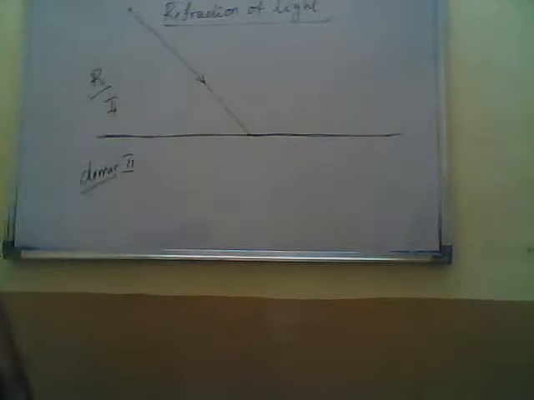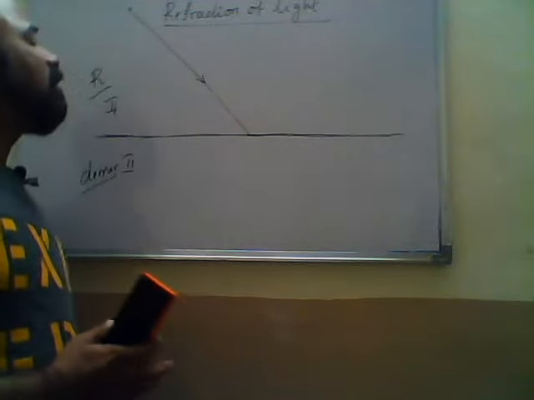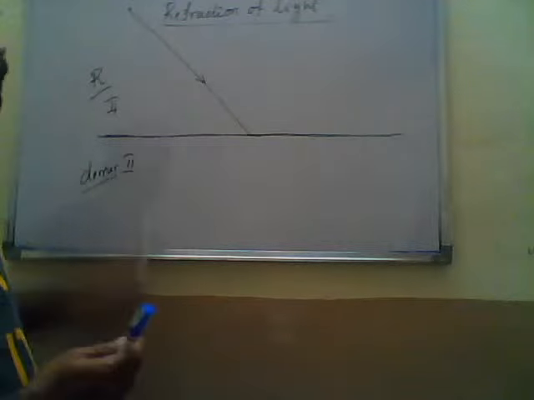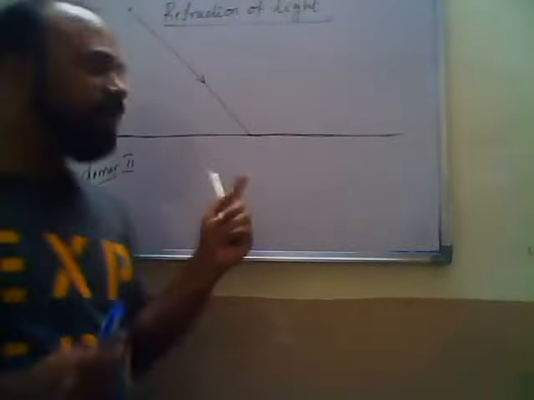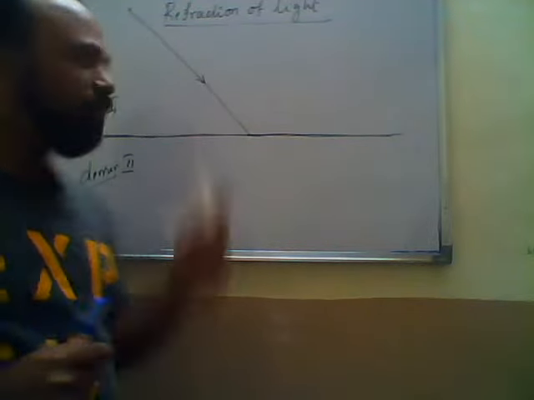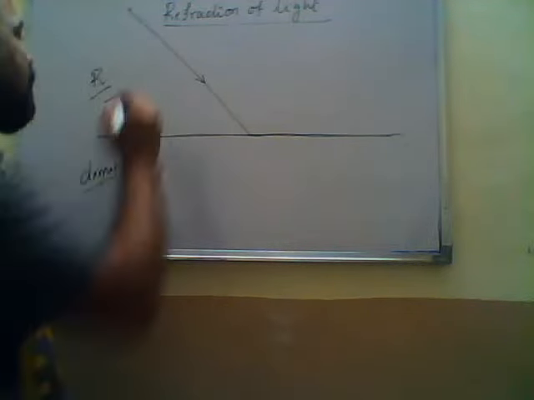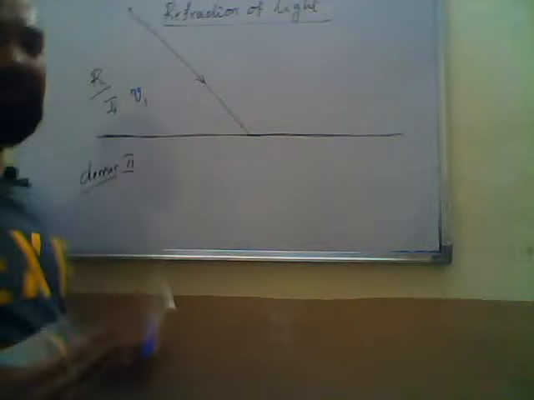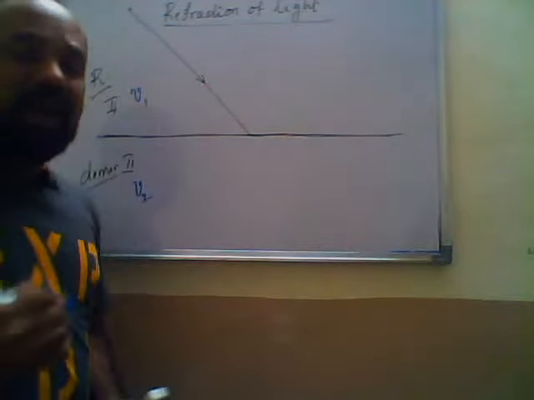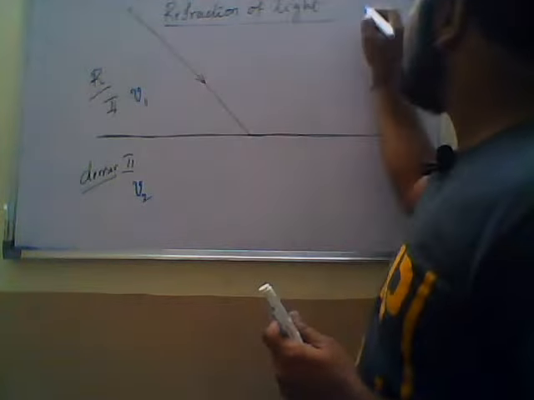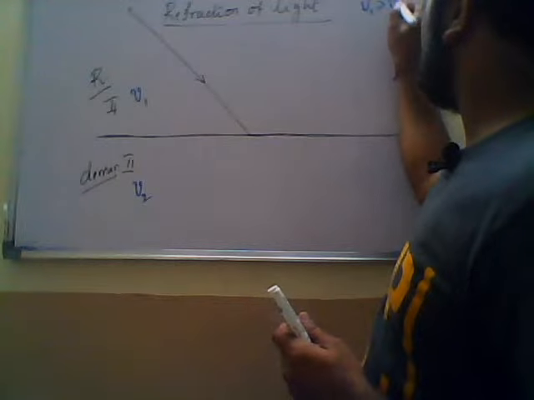Now, the light ray is traveling from the rarer medium to the denser medium. So what we discussed, light ray travels from rarer medium to denser medium. In the rarer medium, take the speed of light as v1, and in the denser medium, the speed of light is v2. As we know, in the rarer medium the speed of light is more, means v1 is greater than v2.